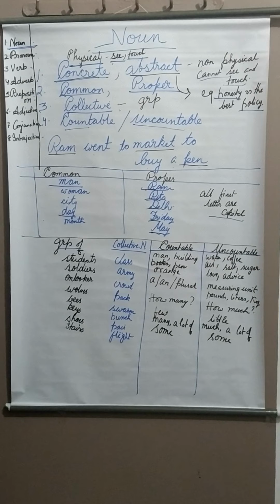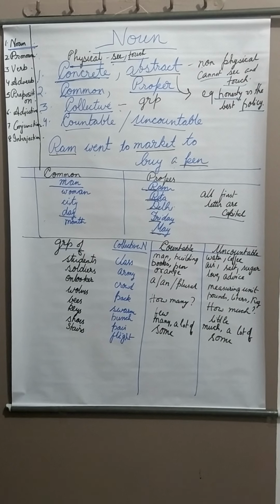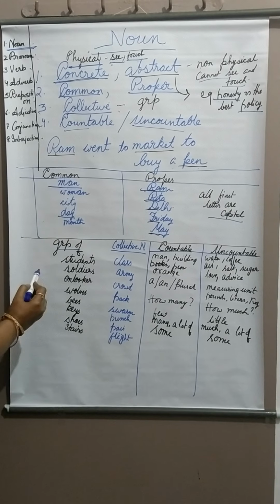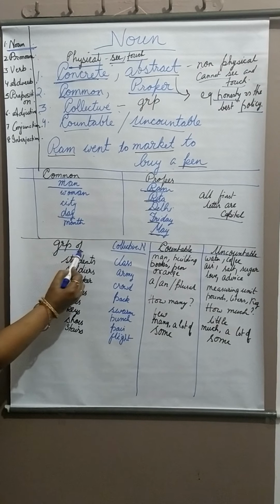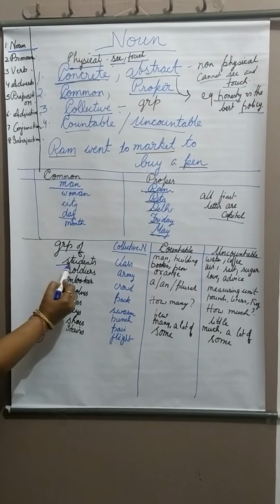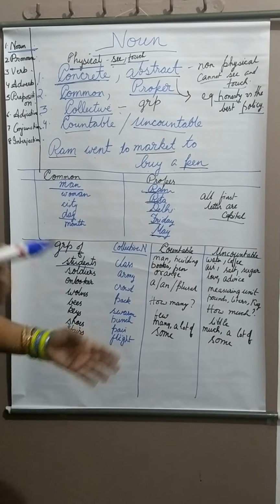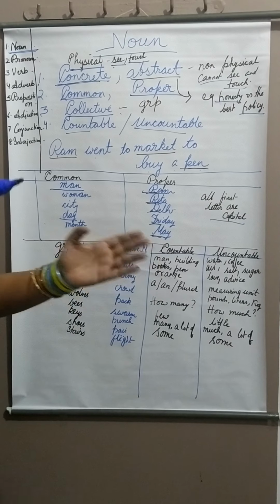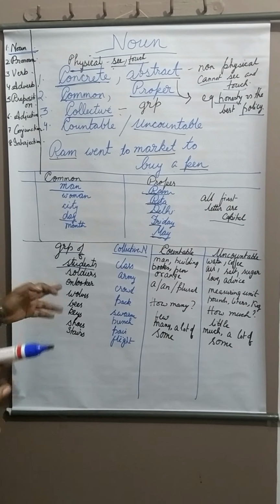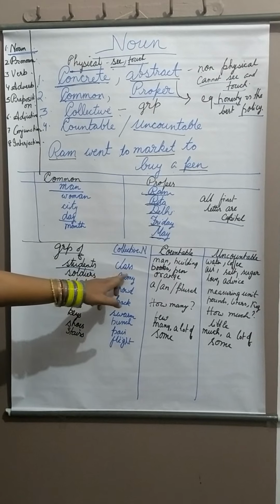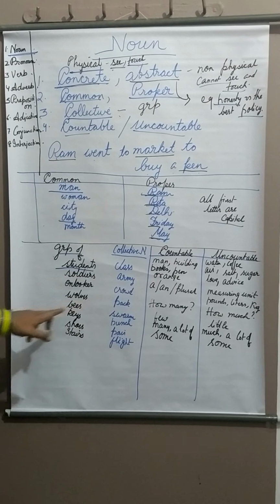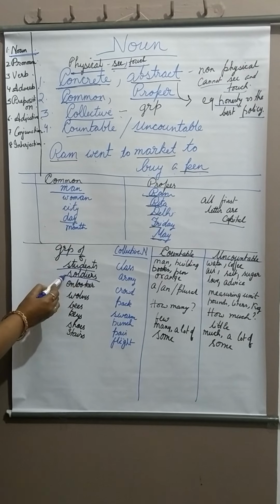Let's understand it with the help of some examples. Here we have written a group of students. As you all know, you are students. But when you are together, what particular name do we give? A class.